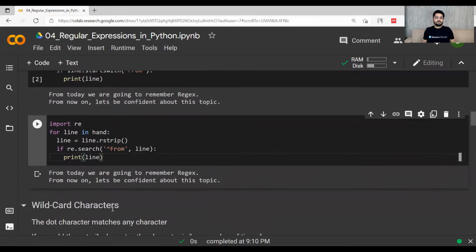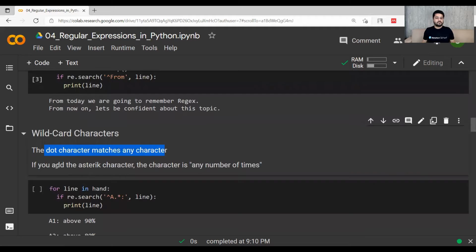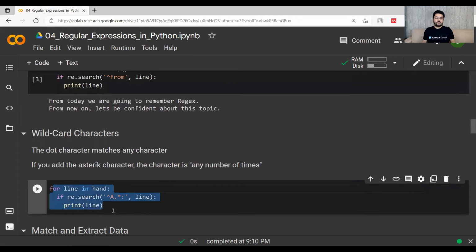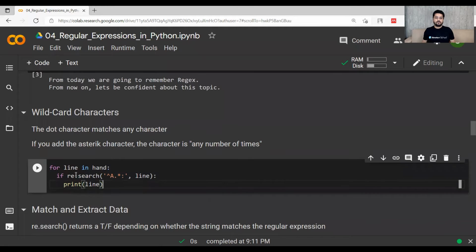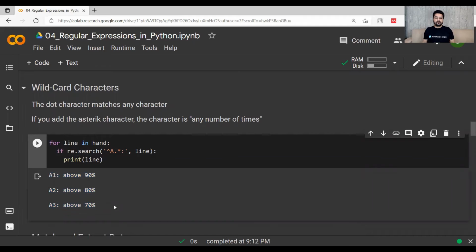Let's move ahead now. There are wildcard characters also. The dot character matches any character. It means that whenever dot is there, it can pick any character. If you add the asterisk character with it, it means any number of times. So let's say that I am writing this for line in hand within the text. If I use this re.search now on the lines within the hand, all the statements having a dot and a colon will be picked. And if I print this, out of those 7 lines, 3 are being printed here, right?